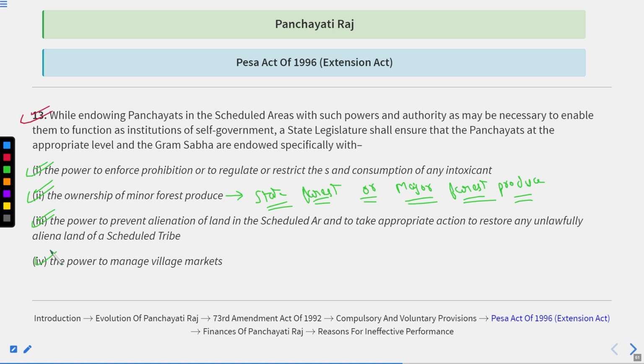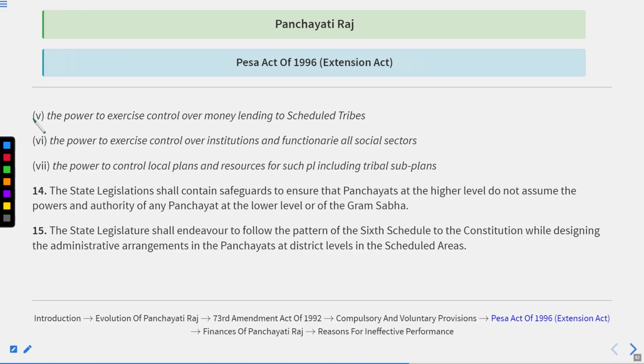Thereafter, the power to manage the village markets. Also, you can call them local markets. Thereafter, the power to exercise control over money lending to the scheduled tribes, the power to exercise control over institutions and functionaries in all social sectors, and the power to control local plans and resources for such plans including tribal subplans. All right, these are the things.